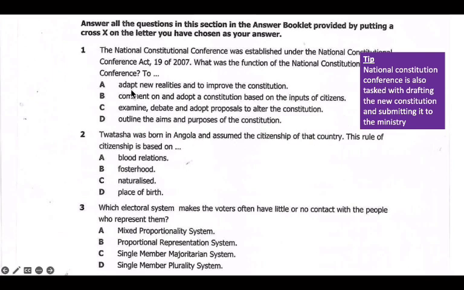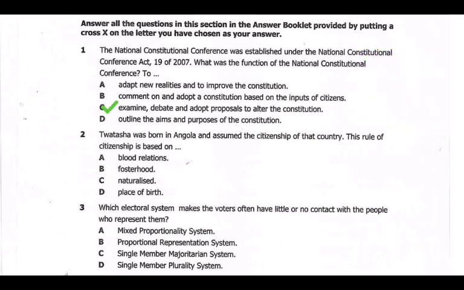Here we have the option answers: adapt new realities and improve the constitution; comment on and adopt a constitution based on the inputs of citizens; examine, debate, and adopt proposals to alter the constitution; and outline the aims and purposes of the constitution. So our answer is C. The National Constitution Conference examines, debates, and adopts proposals to alter the constitution.